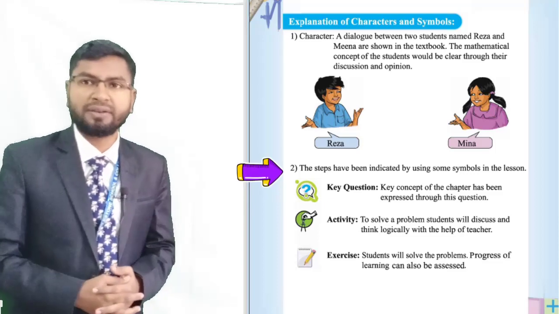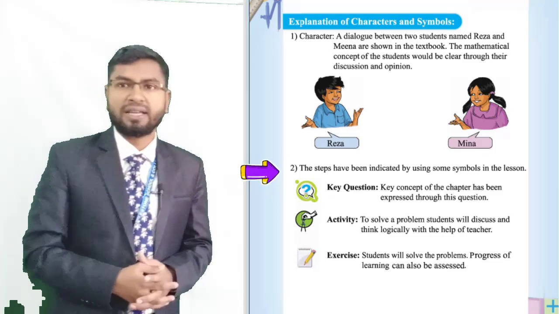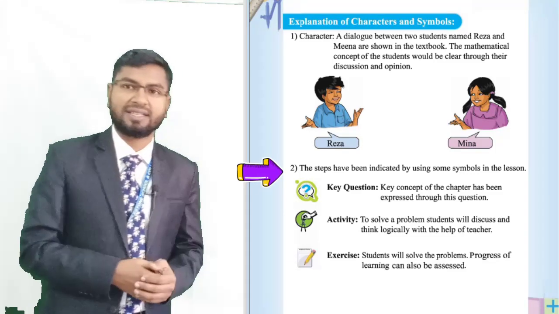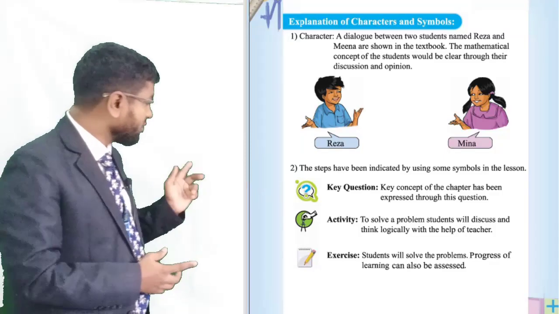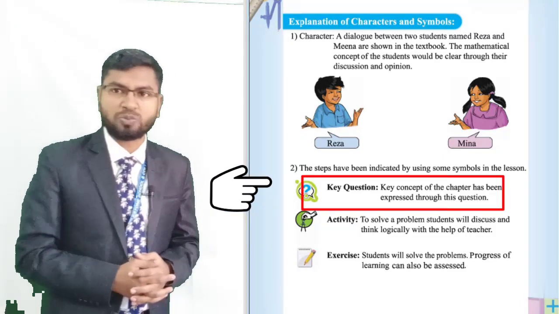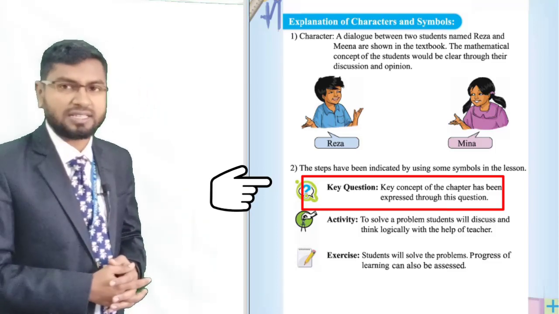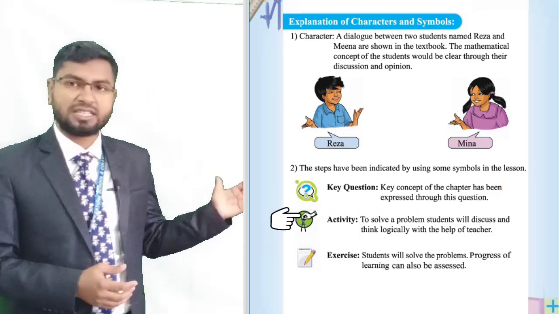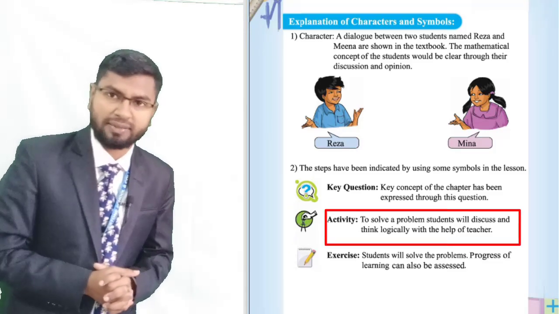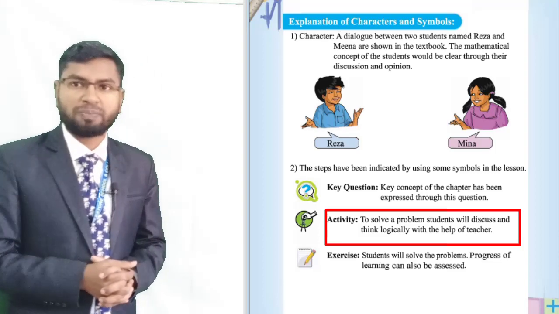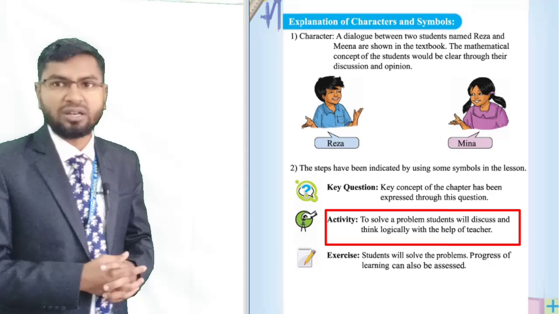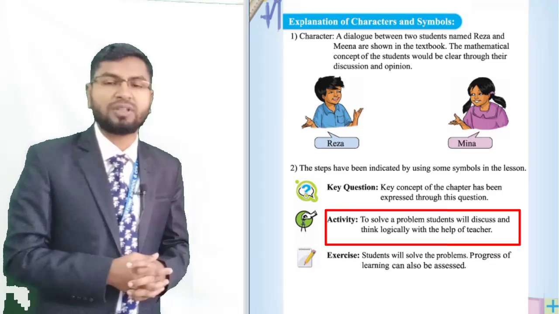The steps have been identified by using some symbols in the lesson. See, this is key question. Key concept of the chapter has been expressed through this discussion. Then activities. See this symbol. You have to remember this symbol while we will solve this math. Okay. To solve the problem, a student will discuss and think logically with the help of the teacher.